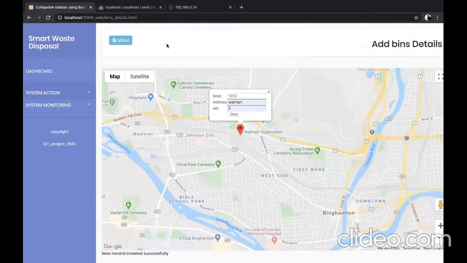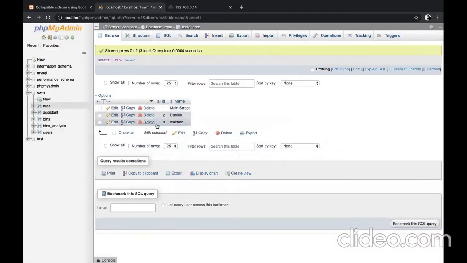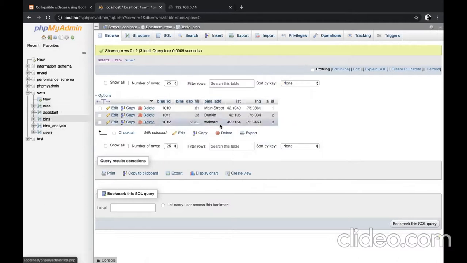Now I will show you the database. Here we have created the user database, number of users, then assistant, then area. See, we can see the Walmart with AID has been added and the bins here. See 1012 Walmart. The capacity here is showing null because it will be generated through the terminal, which is executed in Python code. And once that is generated, this column will be filled from there.